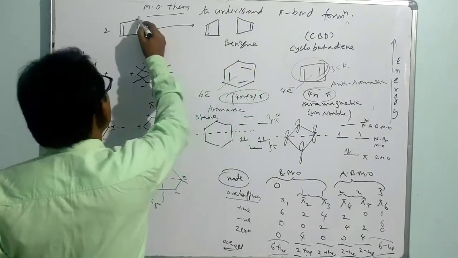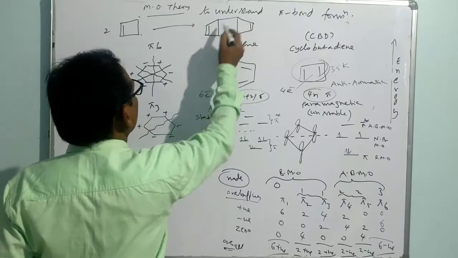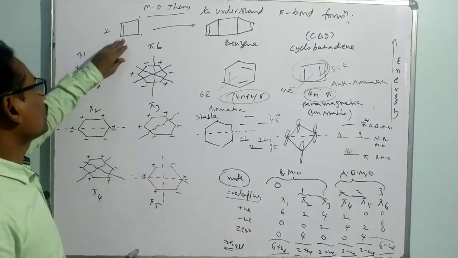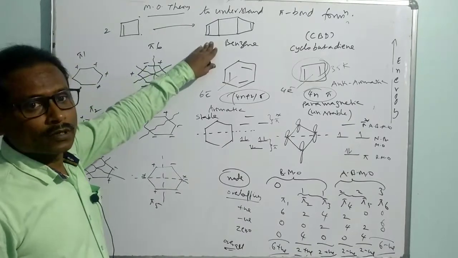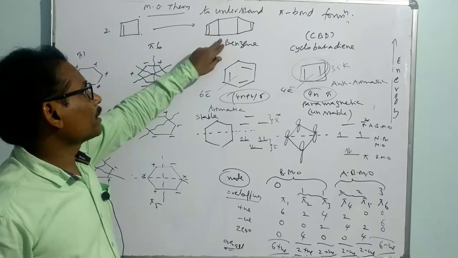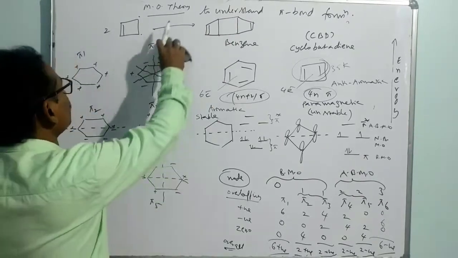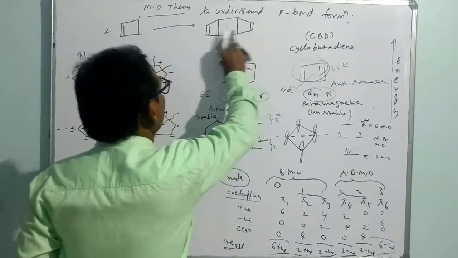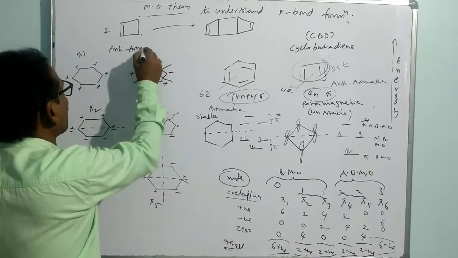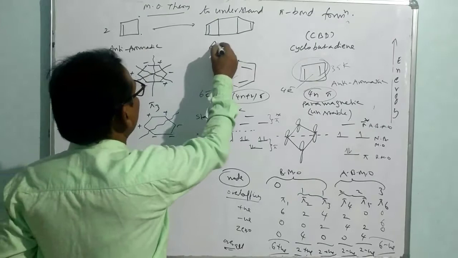Now here this part, this and this will be connected. This and this will be connected. When two species of this combine, it gives this compound. Now this is anti-aromatic, and this is aliphatic because of the sp3 hybridized carbon. So you can write here that there is a conversion of an anti-aromatic species into an aliphatic species.